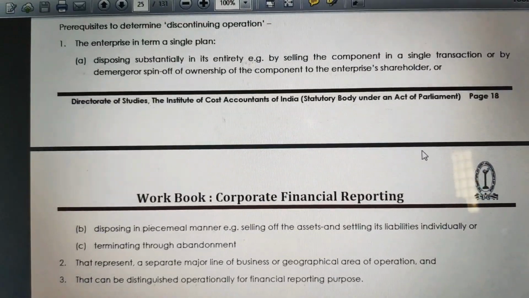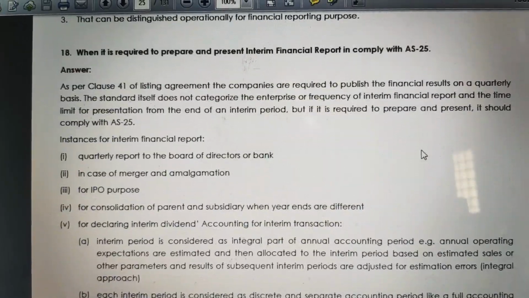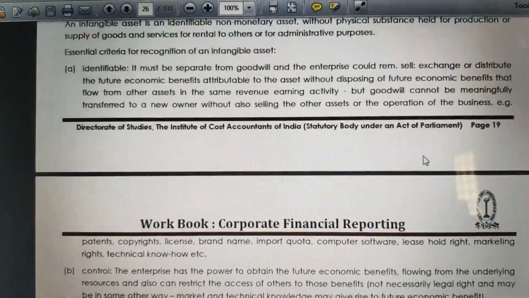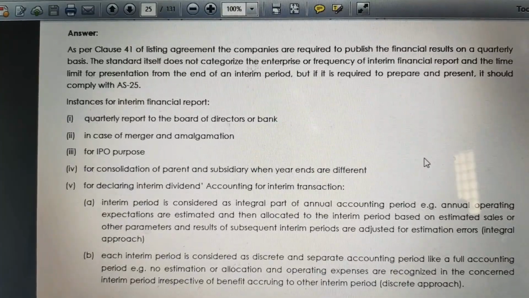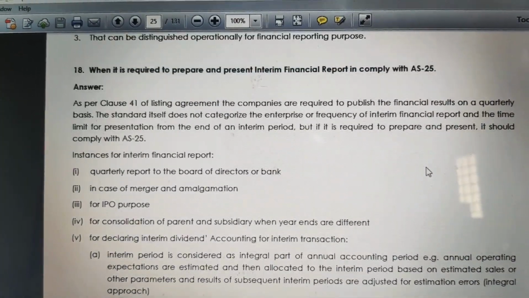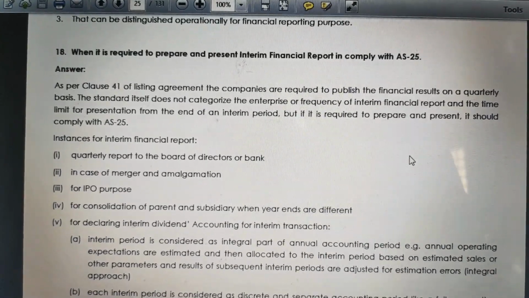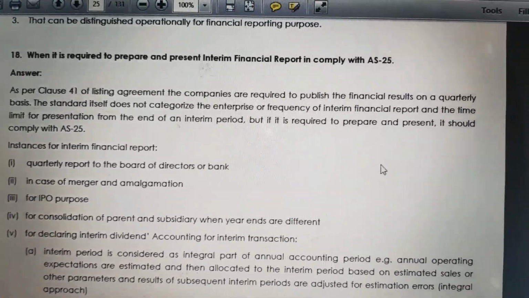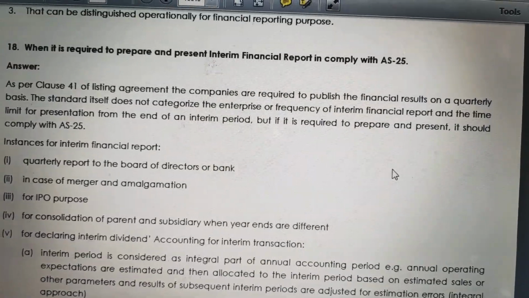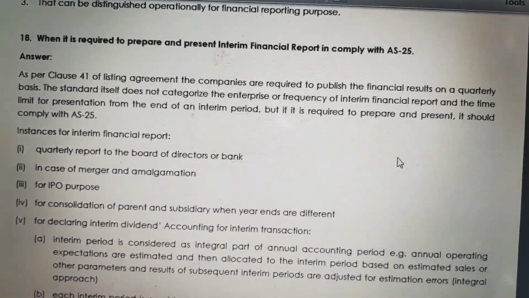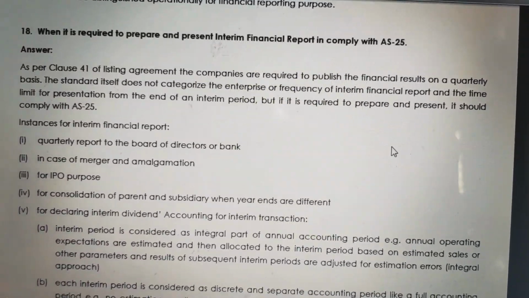Continuing further with the other questions. Interim financial report in compliance with AS 25. As per AS 25, there is no obligatory or specific time stating when to prepare the financial report.